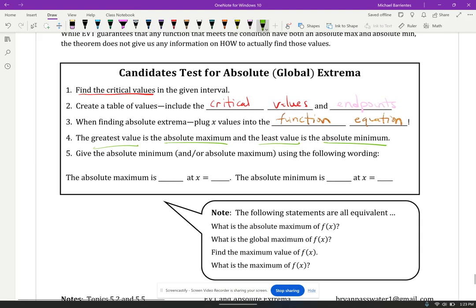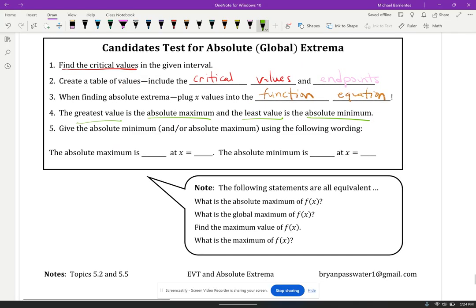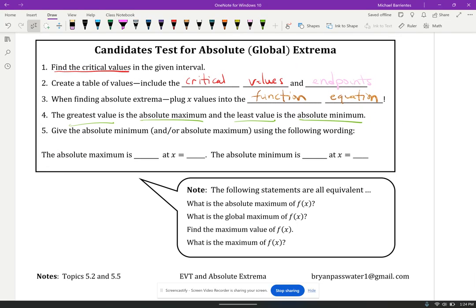So on the exam, you're going to see this asked in different ways. These are different ways we could ask to find the absolute extrema. What is the absolute maximum of f of x? That could be pretty obvious of what we're looking for. What is the global maximum of f of x? Find the maximum value of f of x. What is the maximum of f of x? You're going to see this phrasing, and when you do, you know that we can check the EVT to figure out if the absolute extrema do exist, and then this table is going to provide the process by which to find those global extrema. So in the next video, we'll do some examples in graphs, and then in the subsequent video, we'll do some examples in equations.